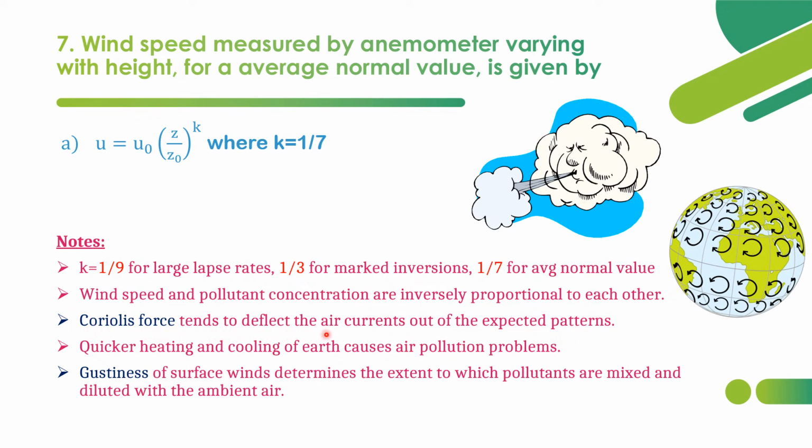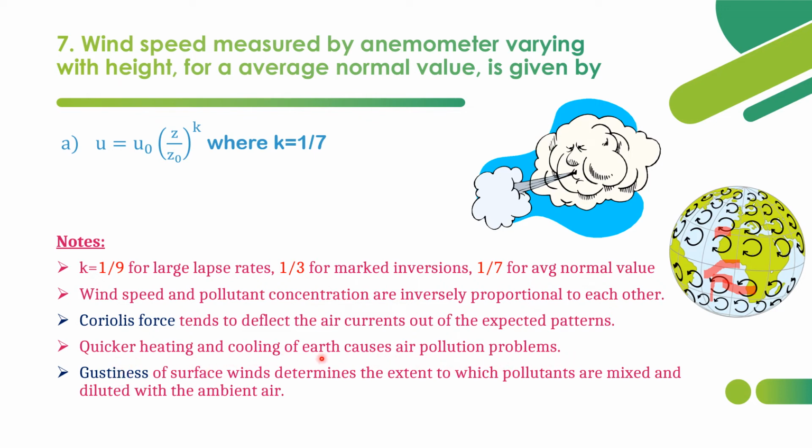Coriolis force tends to deflect the air currents out of the expected patterns. So the Coriolis force, which exists in the atmosphere, tends to deflect the air currents. Actually, the air current will be like this, but this Coriolis effect will deflect the air current somewhere else. So that's why deflection of air current happens. The reason is the Coriolis force due to the rotation of the earth. And the next point is quicker heating and cooling of earth causes air pollution problems.